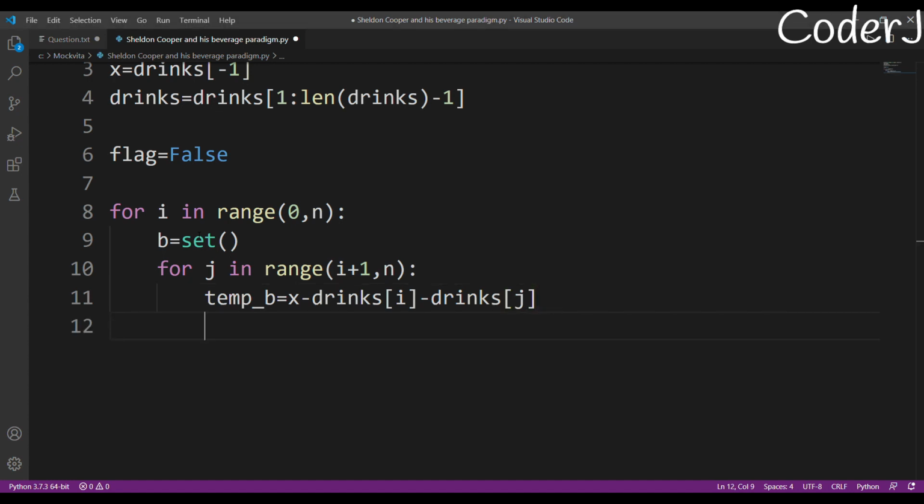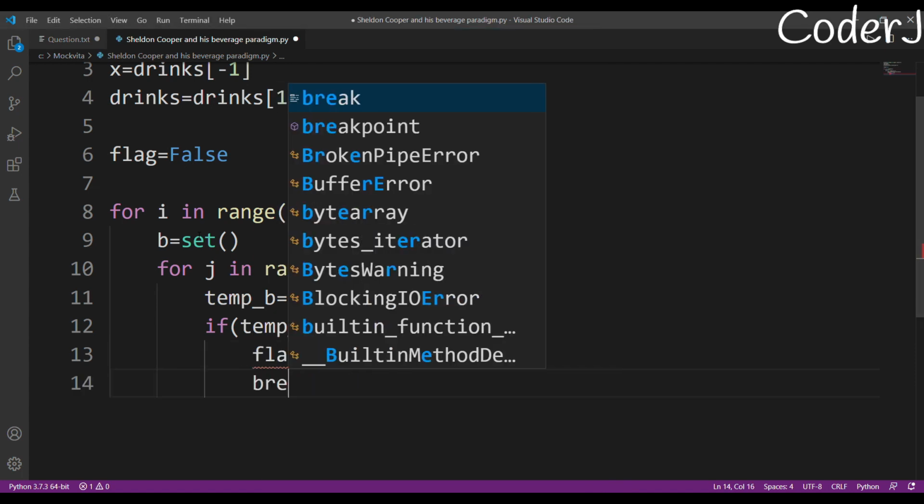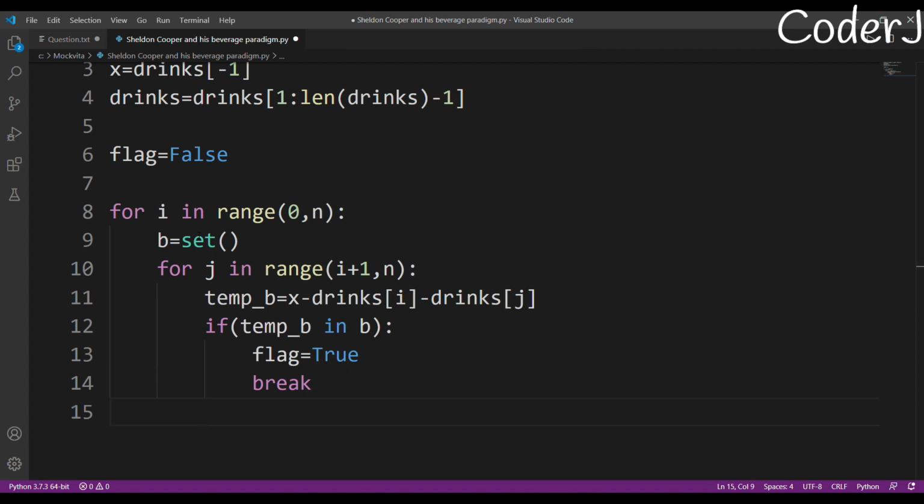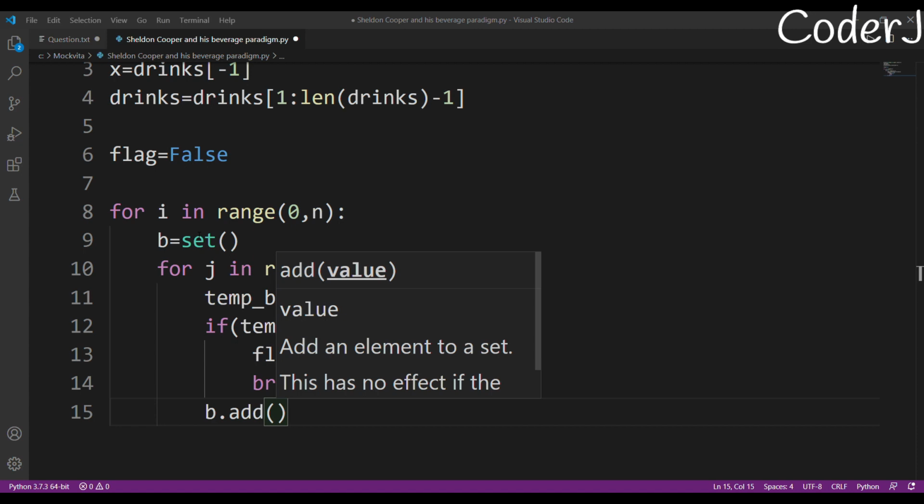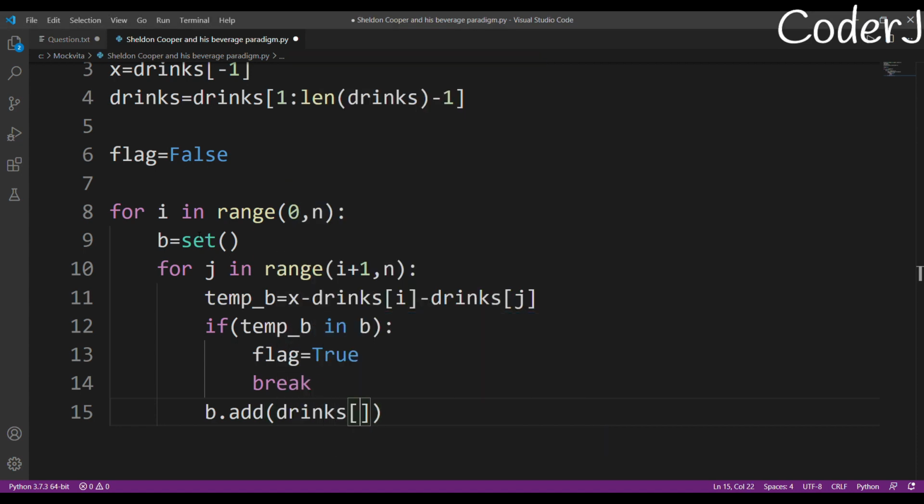Okay, and I just now check if my temp b exists in this set of b. If it exists, then I'll just make my flag true, and I'll break it. That is the only thing I'm going to do. And if this temporary b does not exist in my set of b, then what do I do? I just add the jth element, the drinks j element, in my set of b.